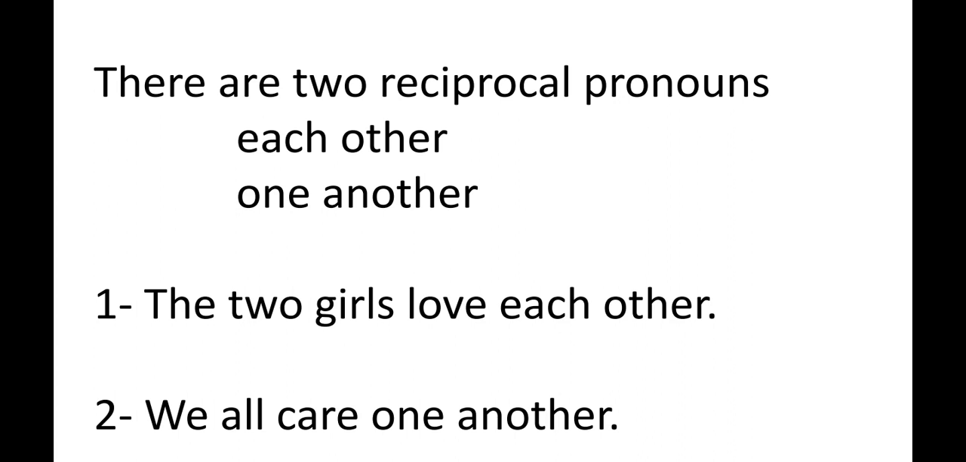Next example, we all care one another. We all care one another means there are more than two persons. We don't know if it is two or three, four or several people. So, we is used for plural, and no numerical value is given. So that means we have to use one another, because one another is used for more than two persons. Here also we can see mutual relationship among the persons. So that's why we all care one another.